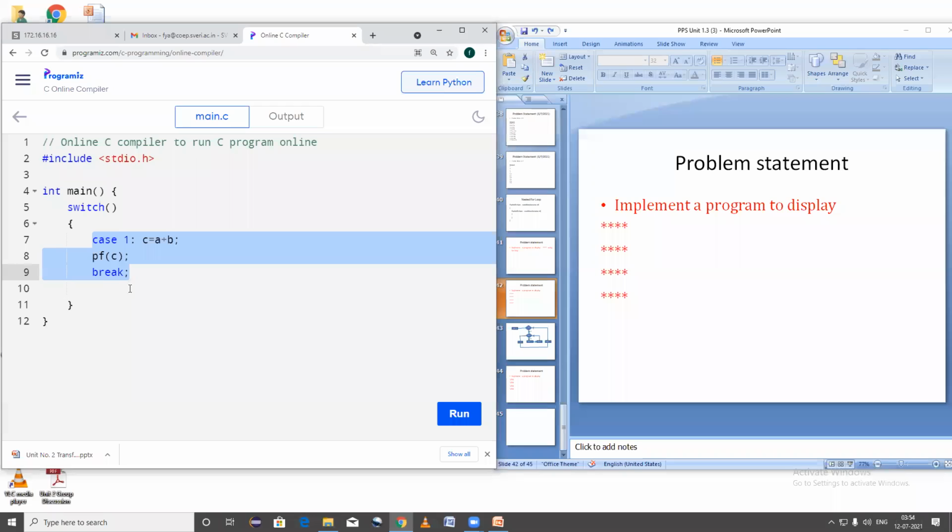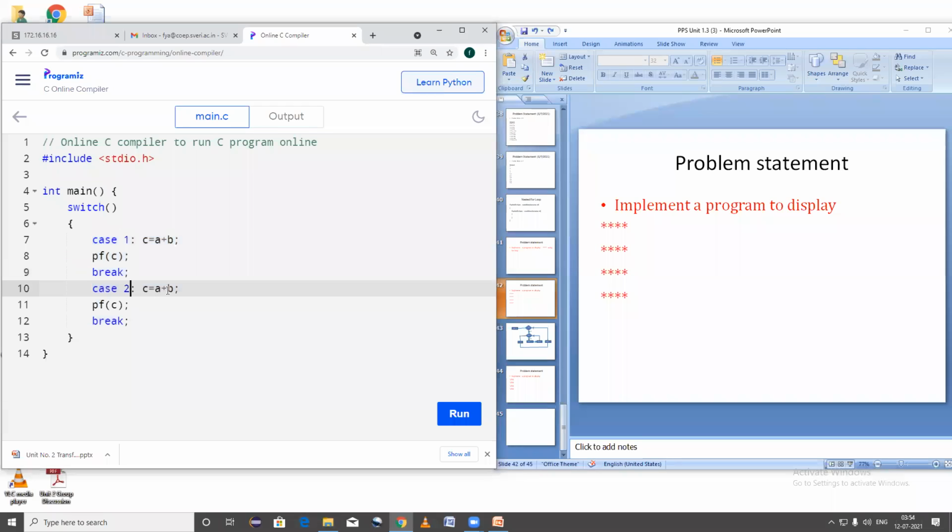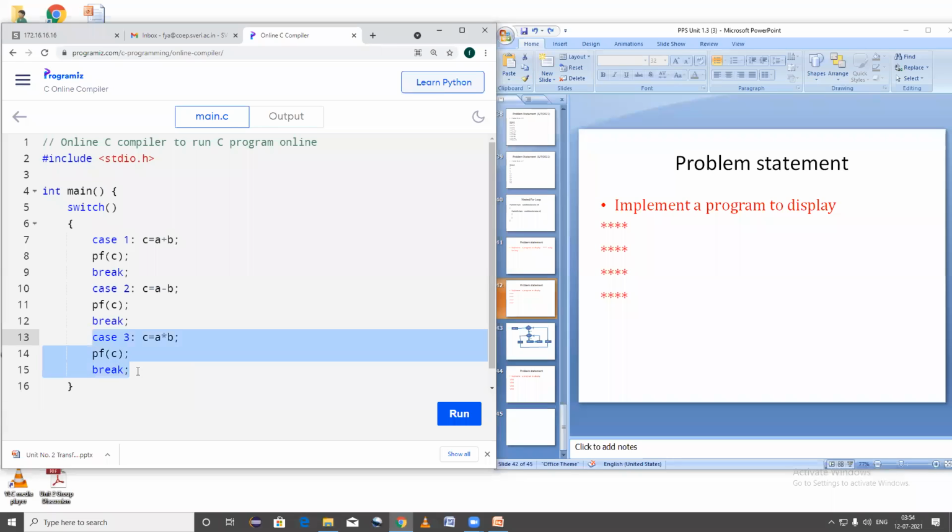here case 2: c is equal to a minus b, and again you have printed the result. Again here, if you have used case 3, c is equal to a into b, and the result you are going to print with c.